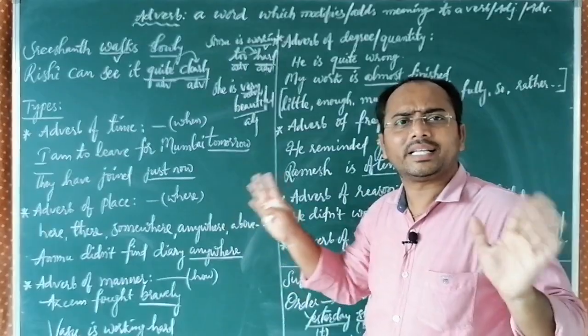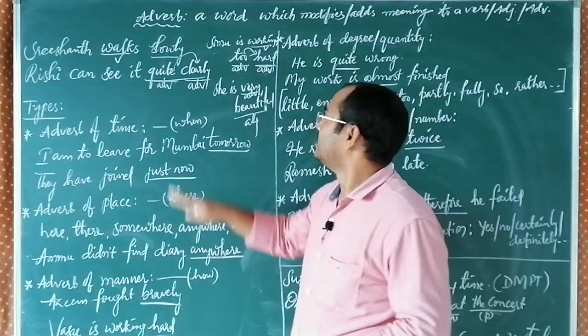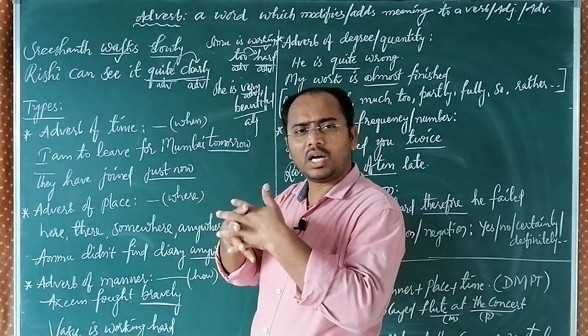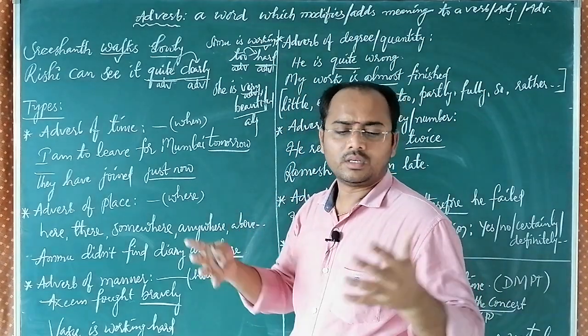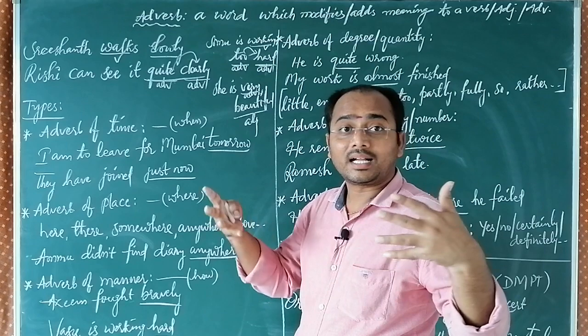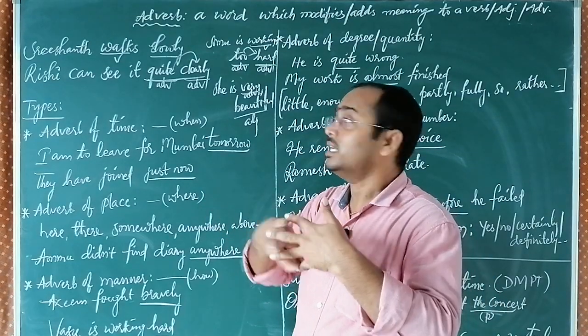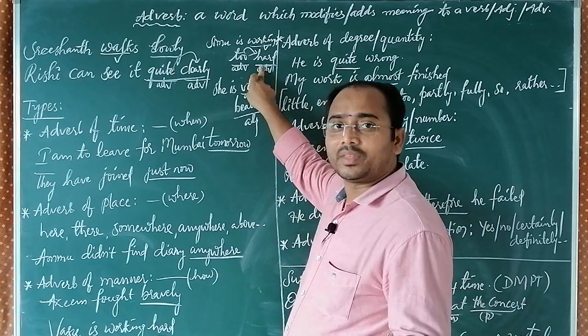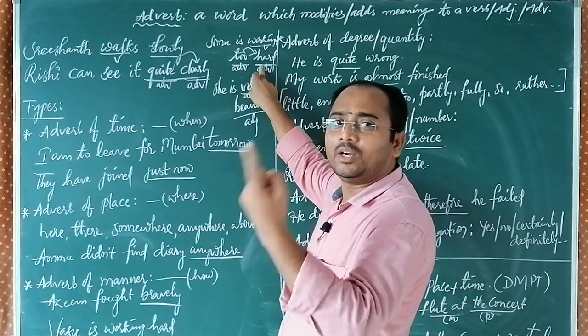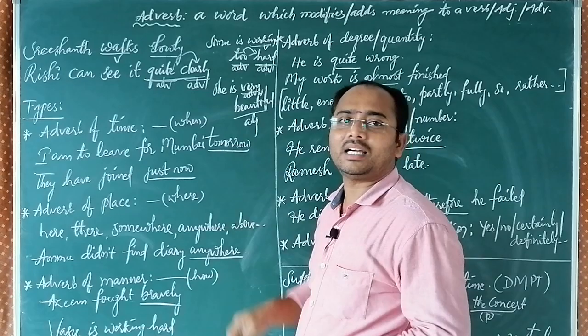Suppose you are not aware of what is what. Blindly you can do one thing: use the connecting method. Somu hard? No. Working hard? Yes, connected. As this hard is connected to working, we should say it is describing working. And working is a verb, so automatically it is an adverb.